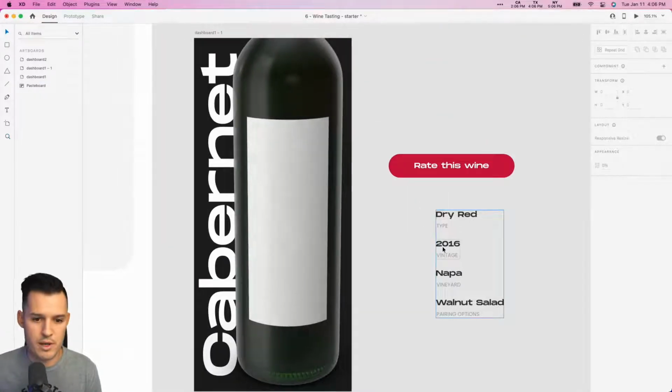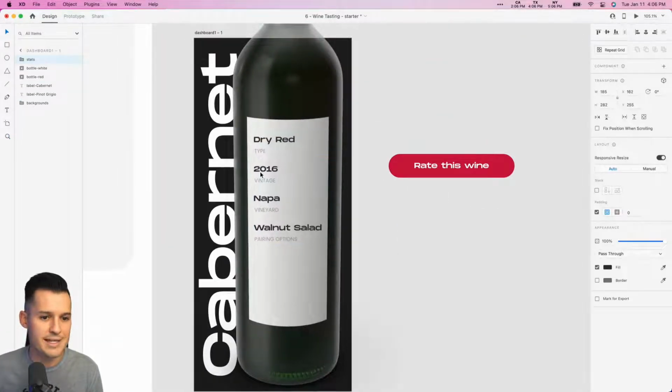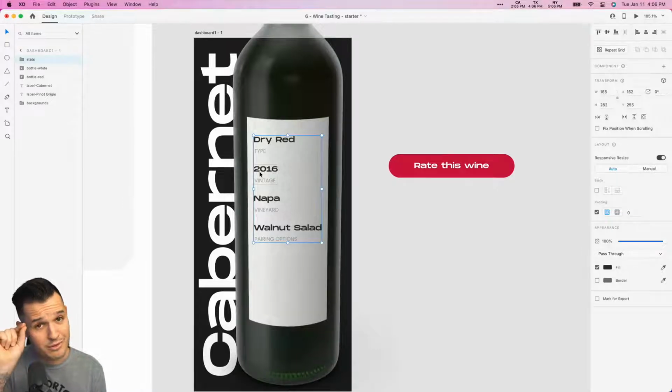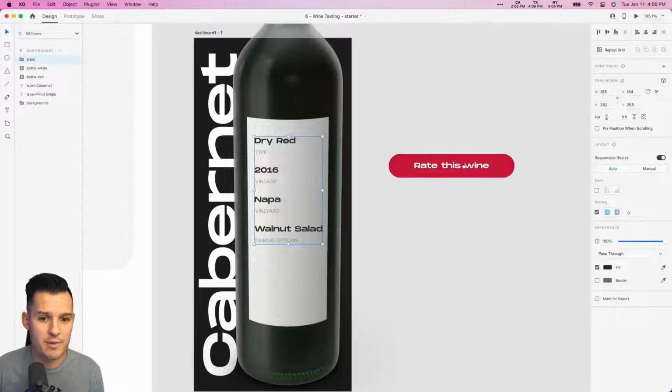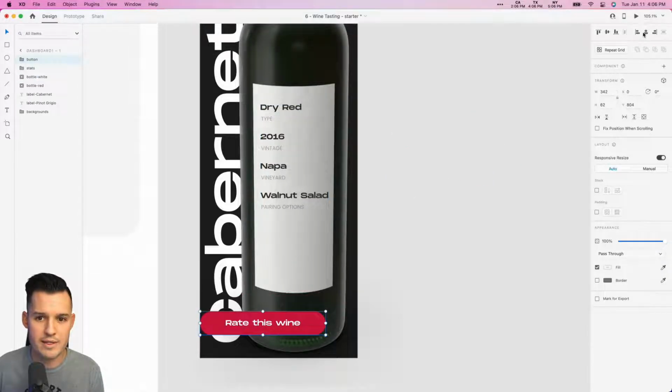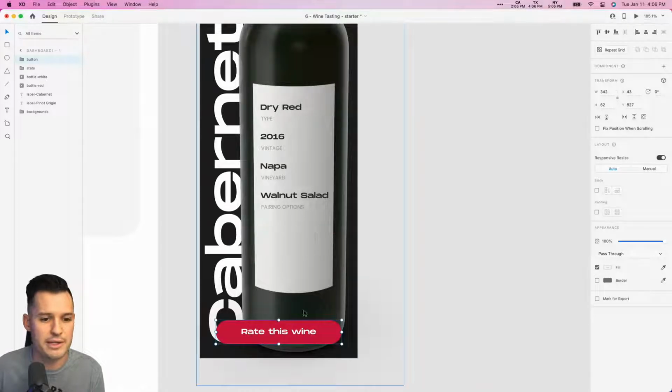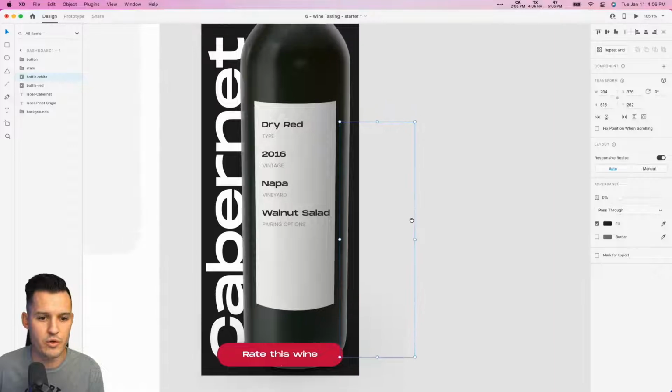Let's see, I'm just going to make sure that I drag this onto my artboard. See that blank label coming in, pretty clutch, right? It sits right on top of that label, and we have this rate this wine button. We're just going to center it in our interface. We could try to be real fancy and put it in the label. We'll just put it at the very bottom like this. I think that looks pretty cool.